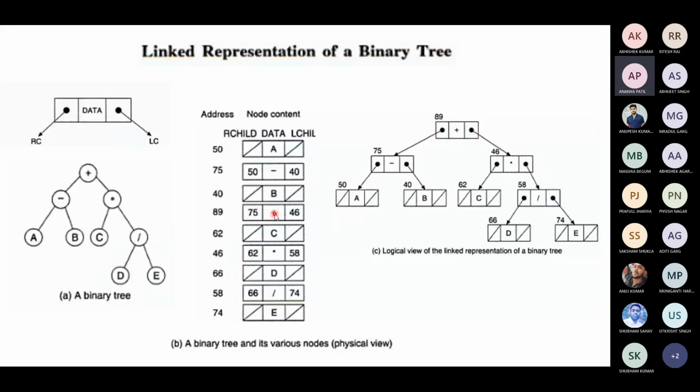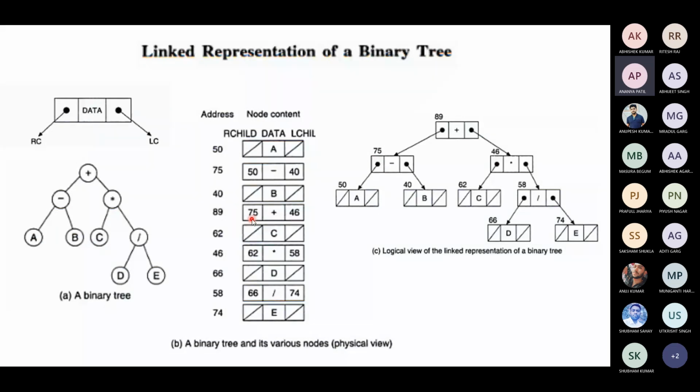The 89 is the root address. The root node address is 89. The left node address is 75. Right node address is 46. So you have to store left node address 75, right node address 46.